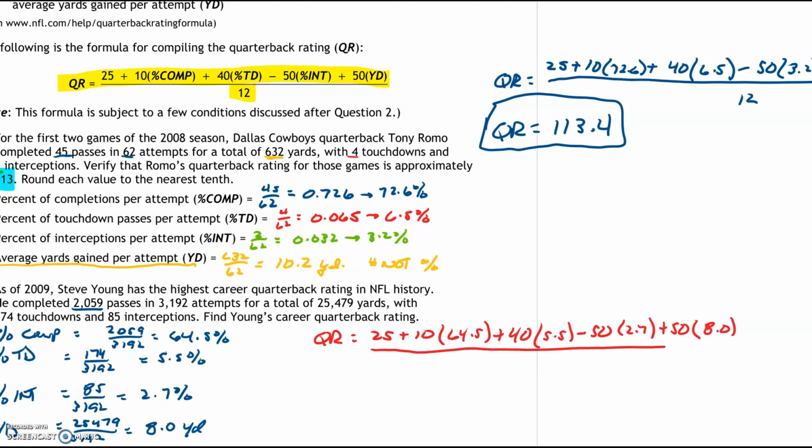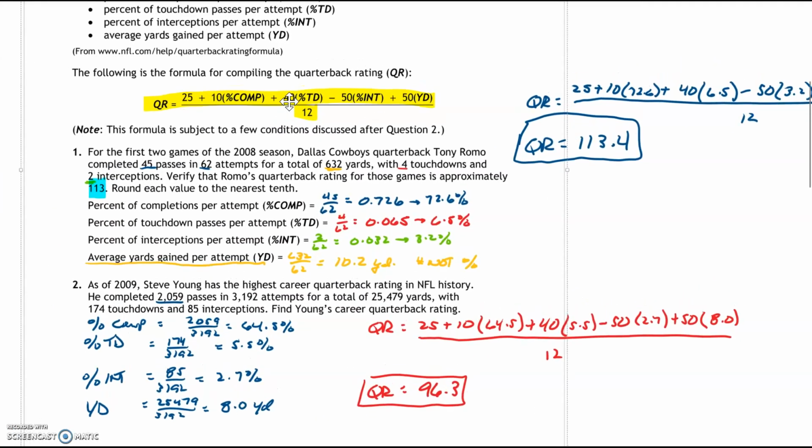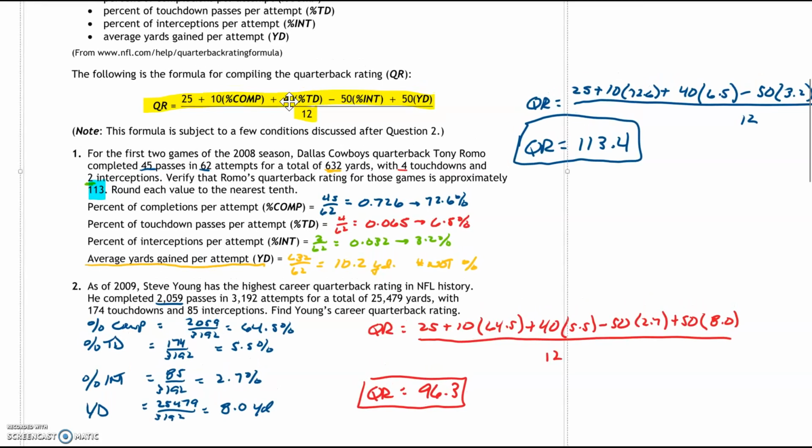Divide that whole thing by 12, and we get a quarterback rating of 96.3. Perfect. So there we have it, number 1 and 2, and it's just a matter of taking the data and applying it into the formula.